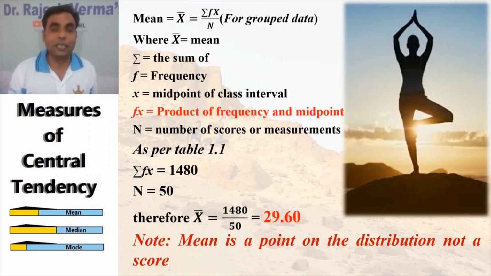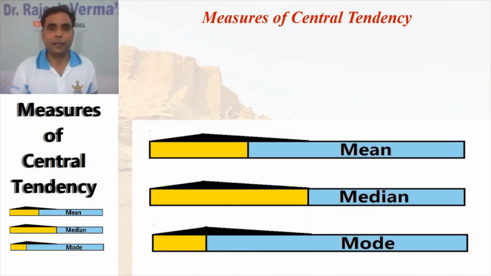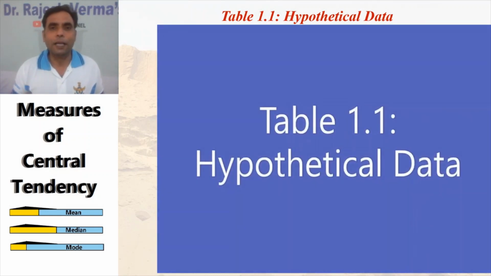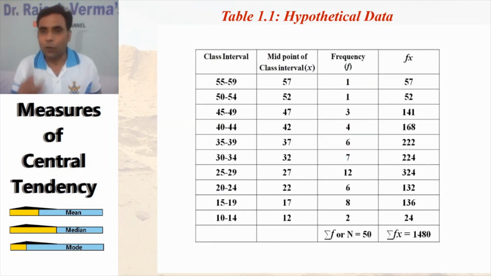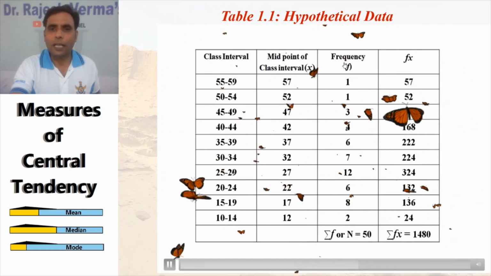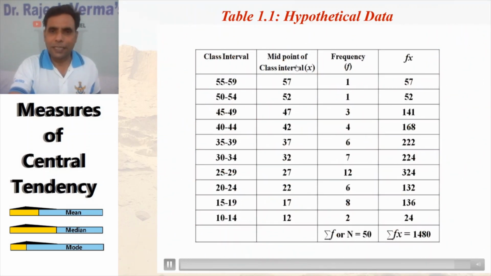If you want to see the table once again, do not worry, I'll show you. So this is the table. You can just calculate from this. You can see the table has 4 columns, and what is fx? This is the fourth column. F means the frequencies, then the class intervals, then the midpoints. The fx is the product of the frequency and the midpoint.